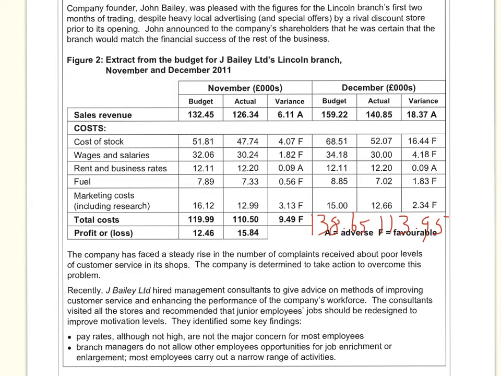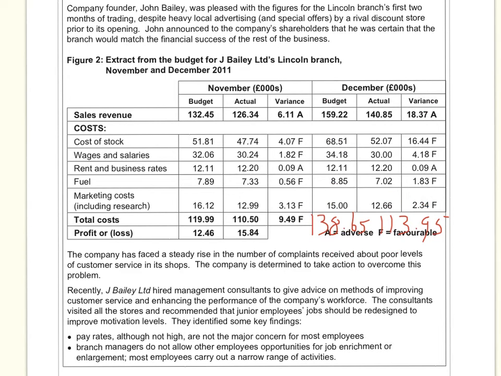As we can see, we didn't end up spending as much as we predicted, because we forecasted to spend 138.65 and we only spent 113.95, which is obviously going to have a positive impact on profits, so straight away we can see that this is going to be favourable. However, we're going to calculate what the variance is, so it's the difference between the budgeted and the actual.